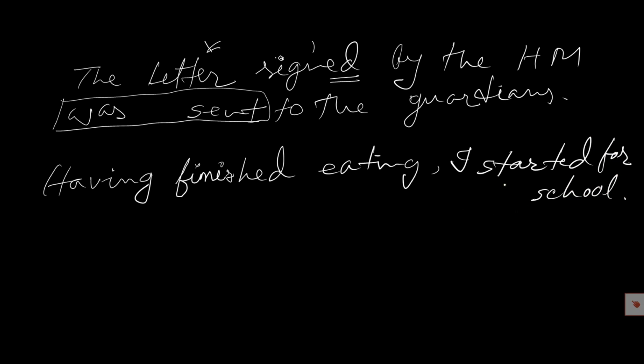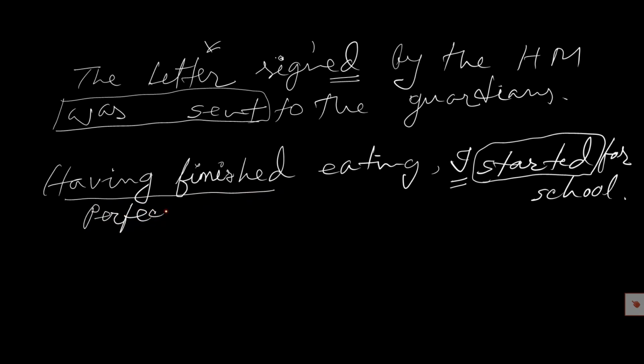Here the subject is I and the finite verb is started, as it is used according to tense. There are some verbs here: having, finished, eating. Having finished is perfect participle. We know perfect participle is having plus verb in past participle.